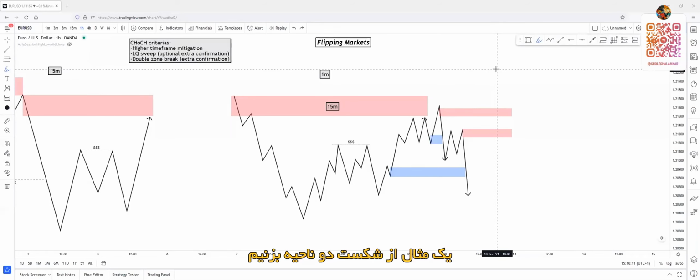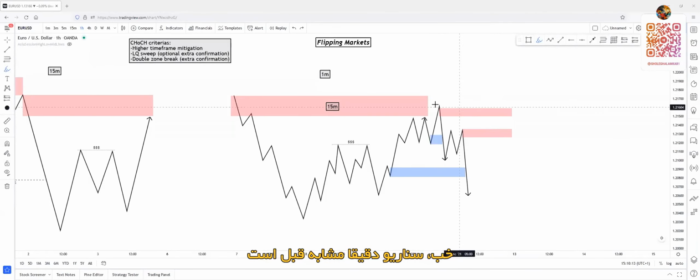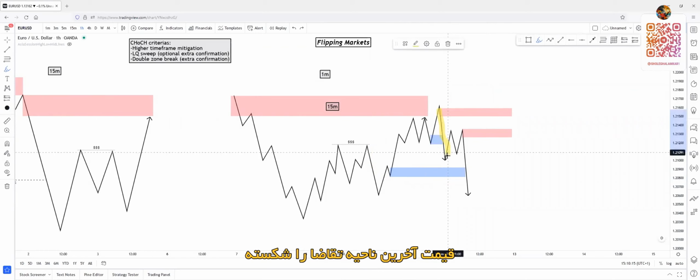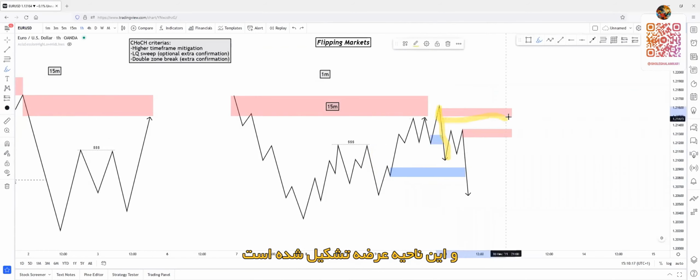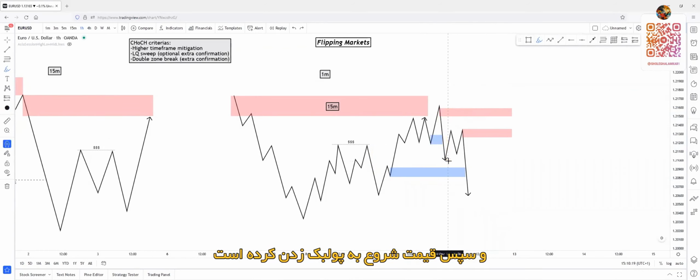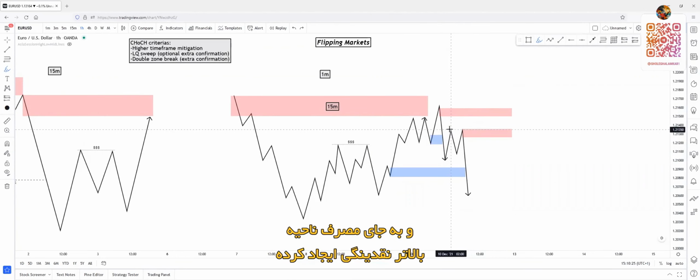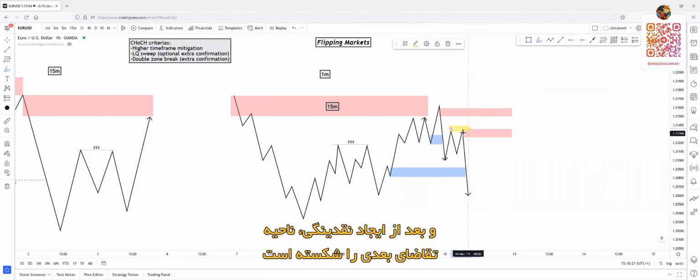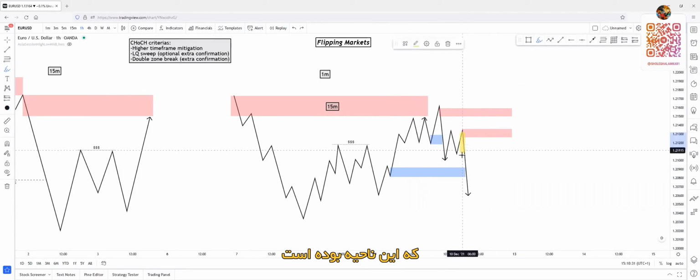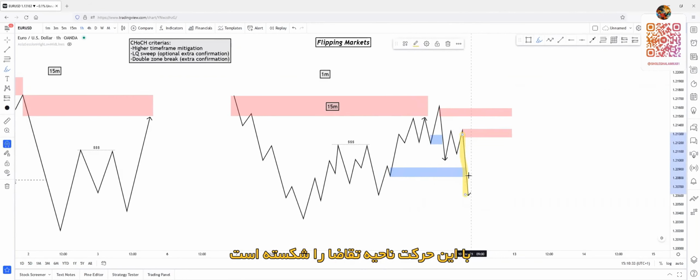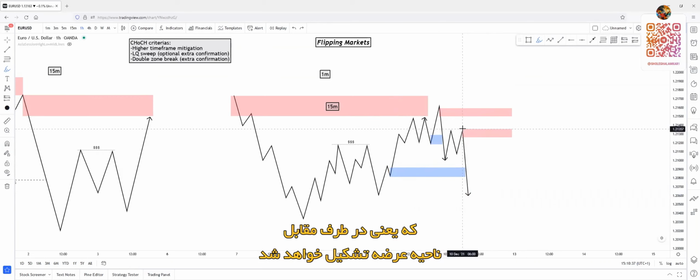Okay, let's see an example for the double zone break. The scenario is the same. Price broke through the last demand zone, which is this one, and created this supply zone. After this, price started to do a pullback here, but it couldn't mitigate the upper zone. Instead of mitigating the upper zone, it created liquidity. After the liquidity creation, it broke through the next demand zone, which is this one, with this movement. So a zone has been broken, which means an opposite sign zone will be created, which is this supply zone.